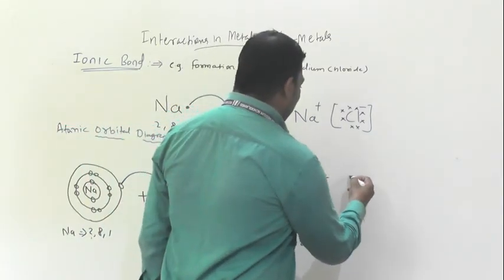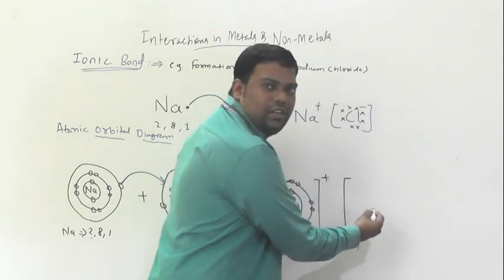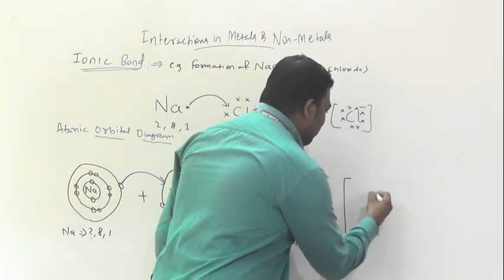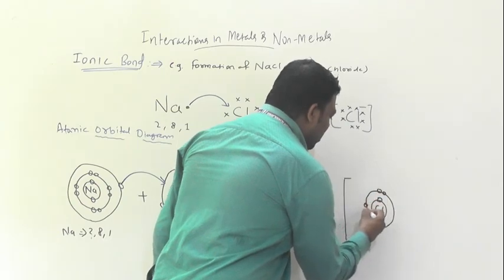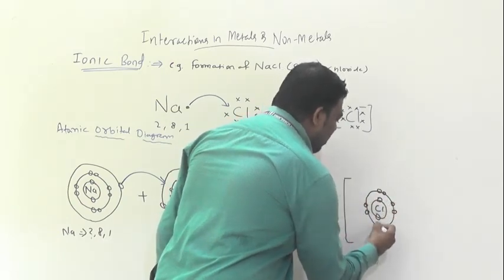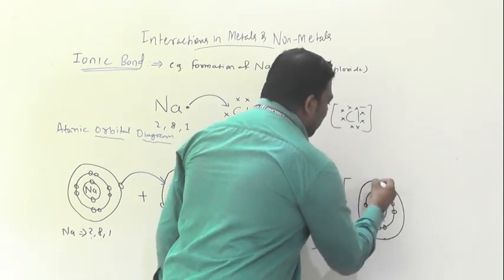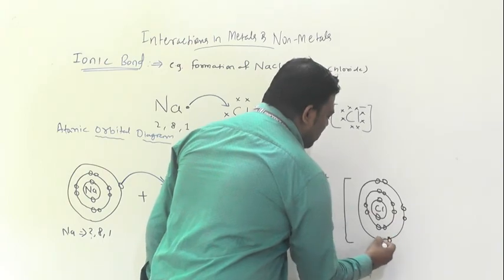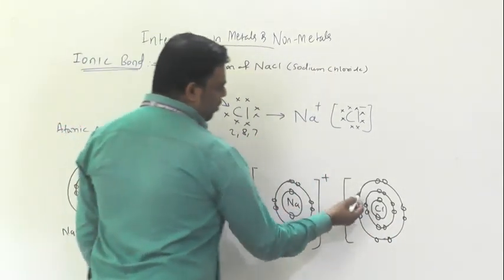Now see how we can write Cl-. This is your chlorine: first shell 2, second shell 8, and in the third shell 1, 2, 3, 4, 5, 6, 7, and the electron transferred from sodium goes here.